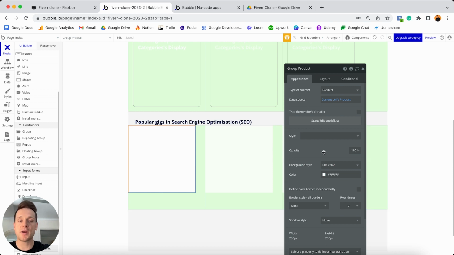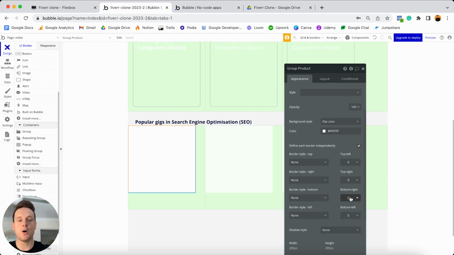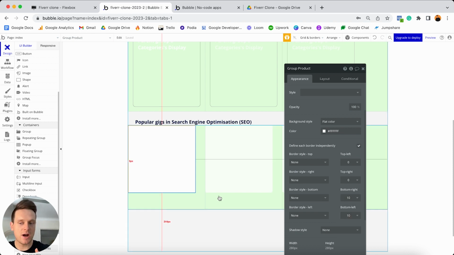While we're in our appearance tab, I'm also going to update the roundness of this group's borders. Now, instead of having every border be the same roundness, I'm going to actually define each border independently. And for this group, I'm just going to update the bottom borders. I'm going to set the roundness of the bottom right to be 10 and the bottom left to be 10. And you'll see why I do that in a moment.